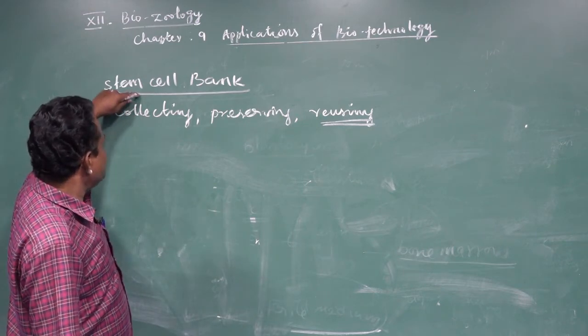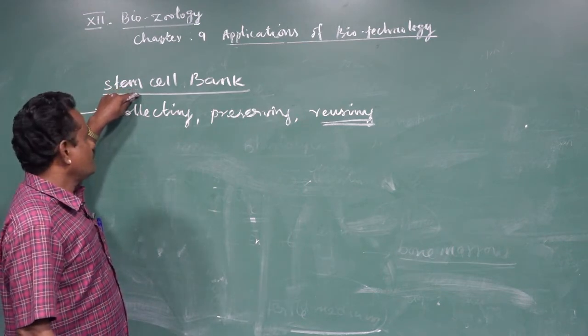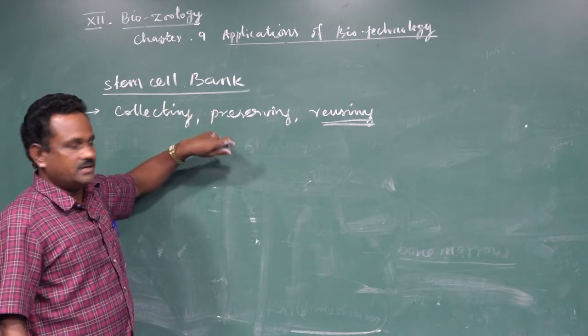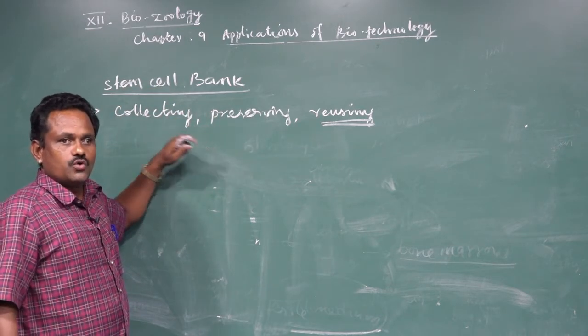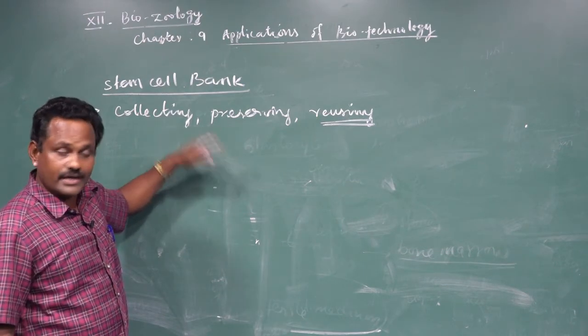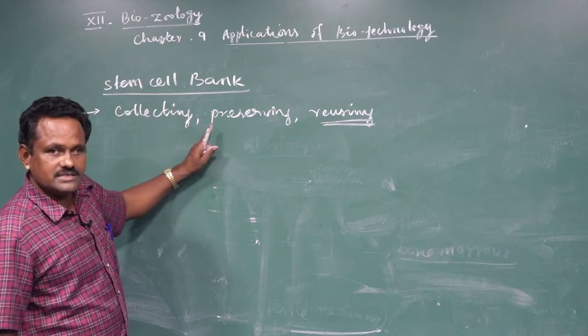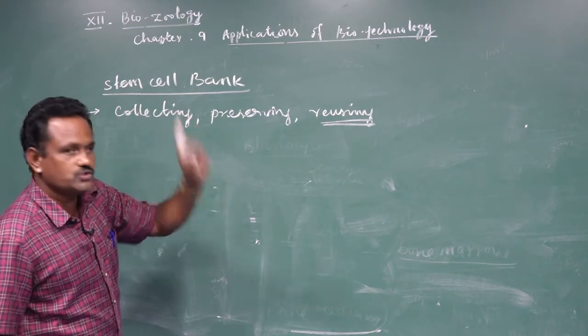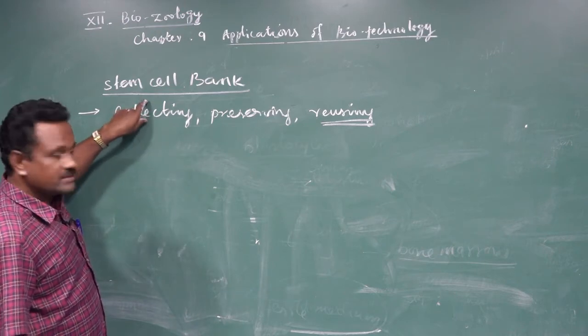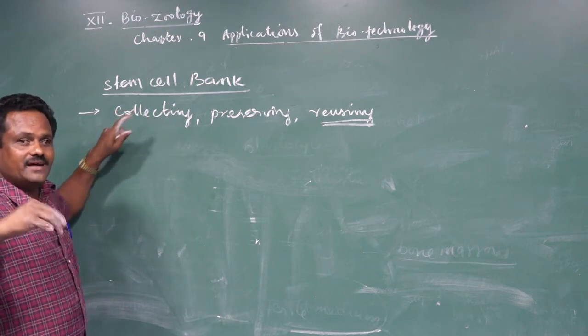The stem cells can be collected and preserved or stored at proper temperature. So whenever a particular tissue or organ is required, the stem cells can be used to produce the specific organ. But by using stem cells, we cannot produce complete organisms.